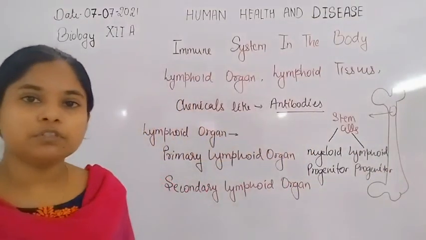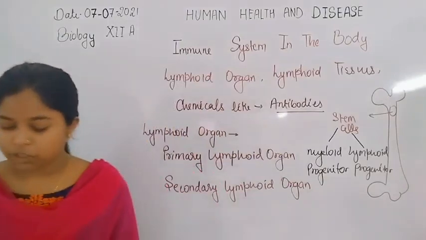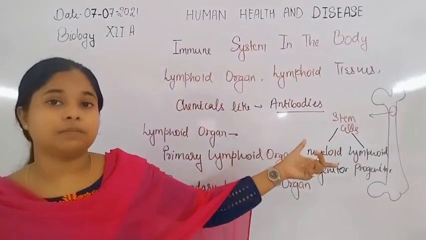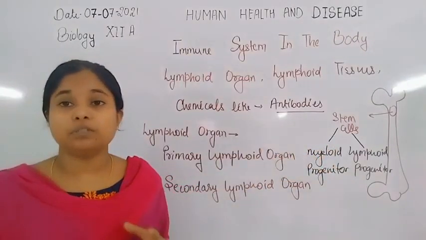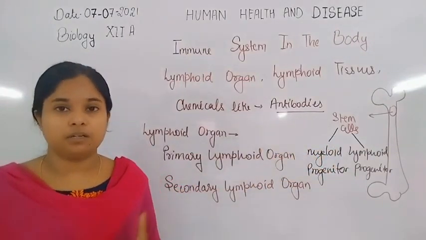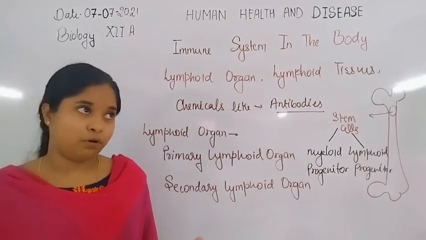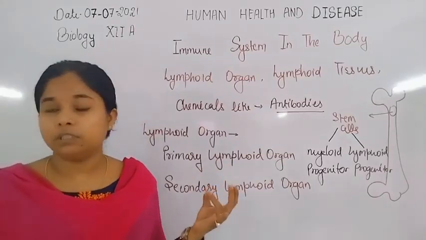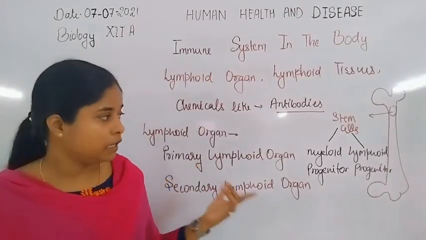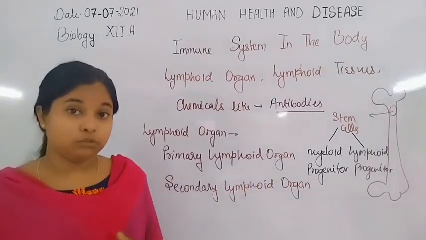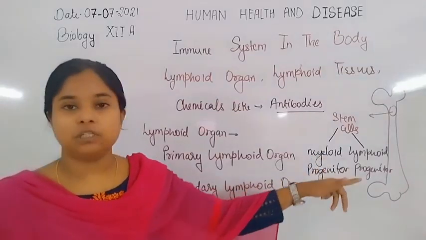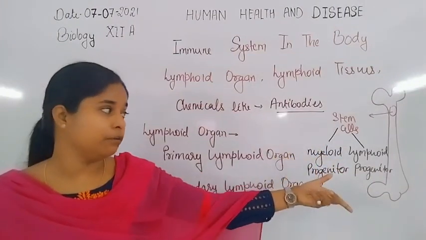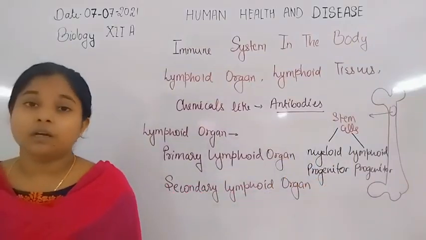So myeloid progenitor and lymphoid progenitor formation occur inside the bone marrow, because the stem cells are present inside the bone marrow. They are pluripotent in nature. They can differentiate to form any type of blood cells. So all types of blood cells, WBCs, RBCs, and platelets, are formed by the stem cell through the different progenitors. First the stem cell differentiates into myeloid and lymphoid progenitor, then they form the two different types of